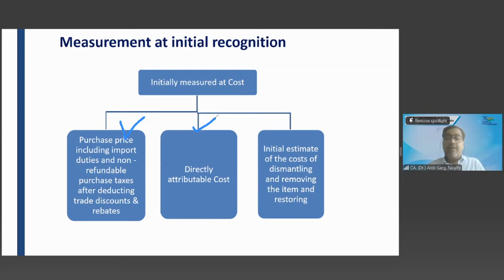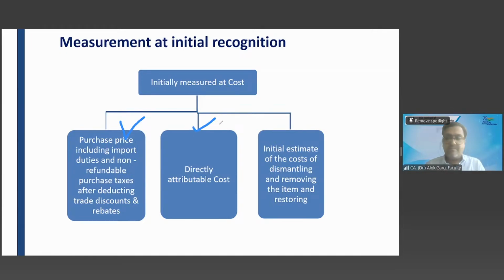No. Are these costs necessary for bringing the asset into the location and condition ready for use? Yes. If you do not install, how will you make this machine ready for production? So the directly attributable costs are also going to be capitalized as part of the cost of the asset.